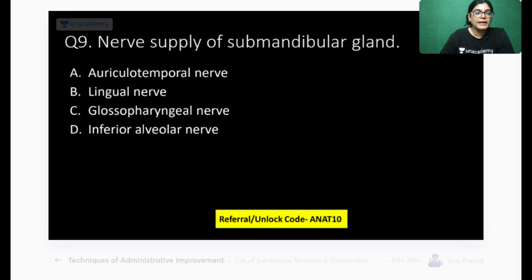Now, question number 9. Which of the following is the nerve supply of submandibular gland? Whether it is auriculotemporal nerve, lingual nerve, glossopharyngeal nerve, or inferior alveolar nerve. Four options are there. Mark the correct answer. Question number 9. Four options. Mark the correct answer.